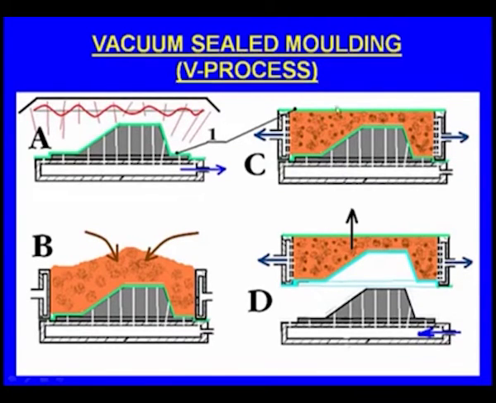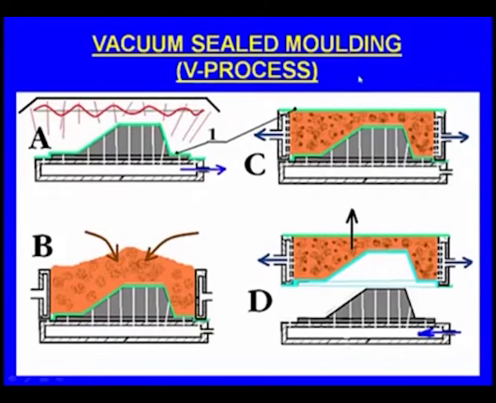So we place again a polymer sheet here, and we seal it here, and there is another vacuum pump here, and we apply the vacuum. Then the vacuum sucks the polymer film. Because of that, it goes closer to the pattern, and the sand will be tightly sticking to the pattern. It will not be shaking.